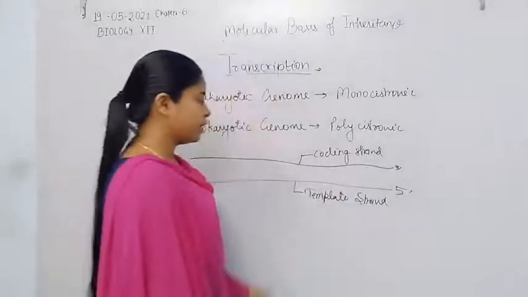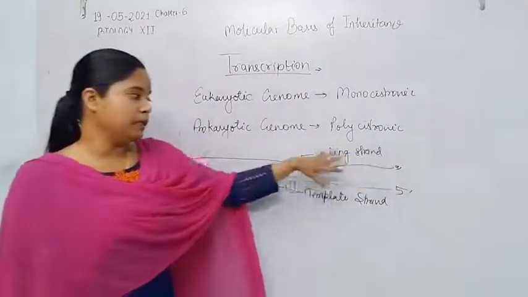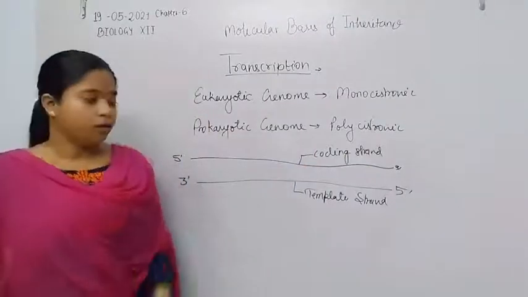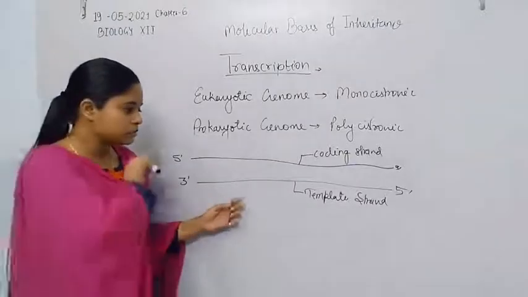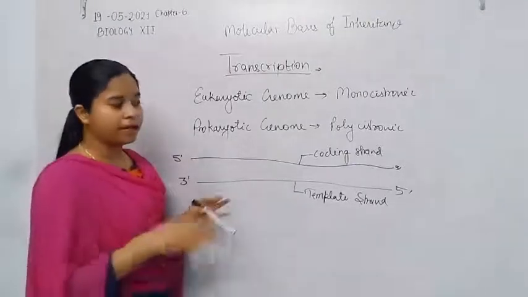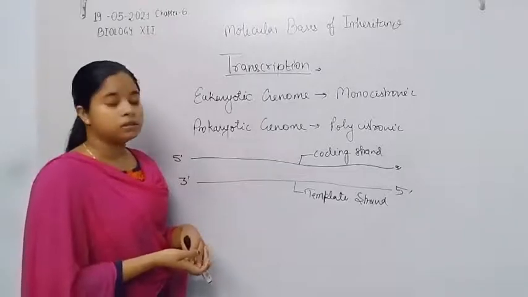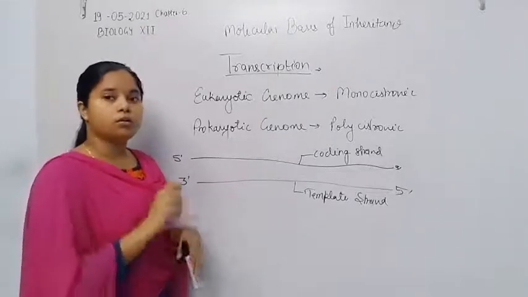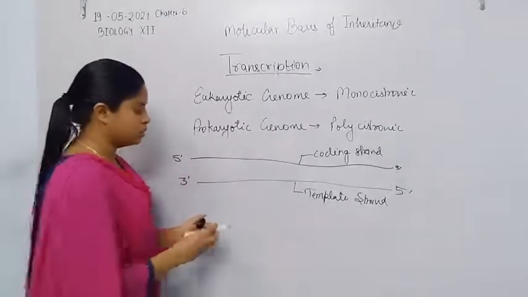Opposite to this strand, the one that has 5' to 3' polarity is the coding strand. Now let us discuss why both strands of the DNA molecule do not undergo the transcription process. Suppose both strands are transcribed.